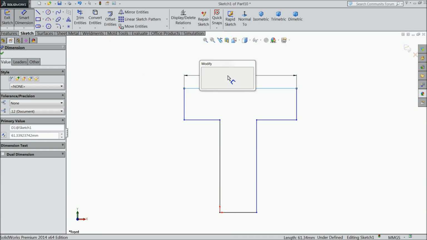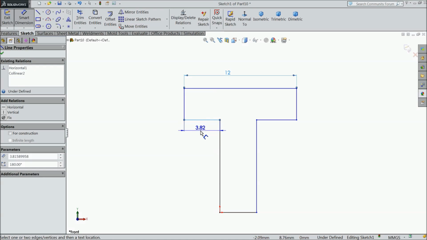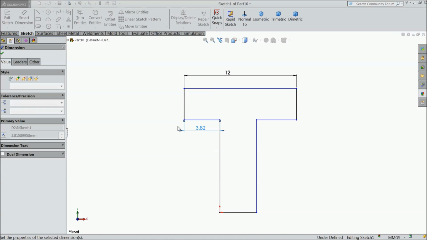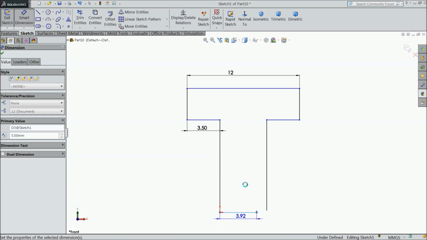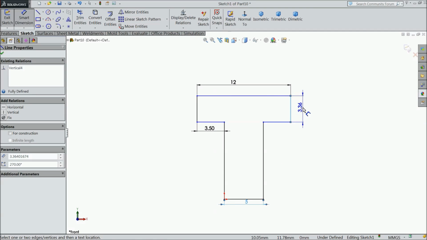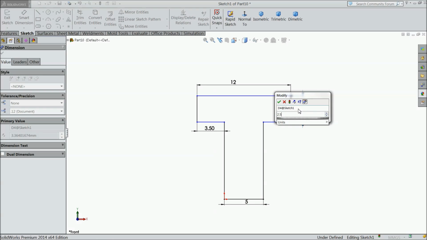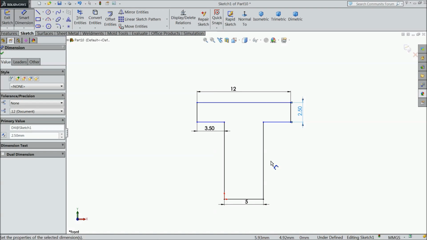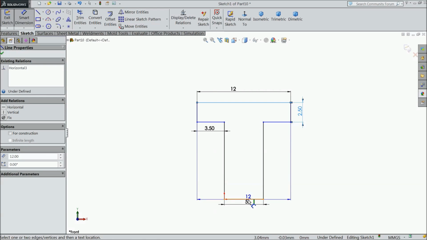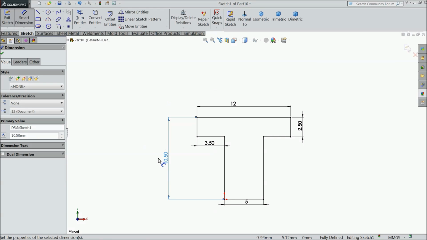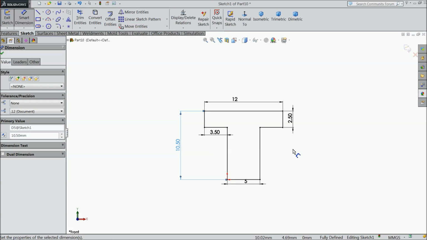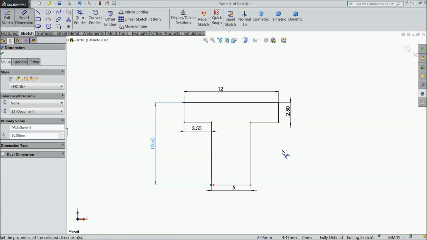Now assign the dimension 12 mm, 3.5 mm, 5 mm, height 2.5 mm, and the overall height 10.5 mm. Okay, this is the key for, actually this should be both equal.